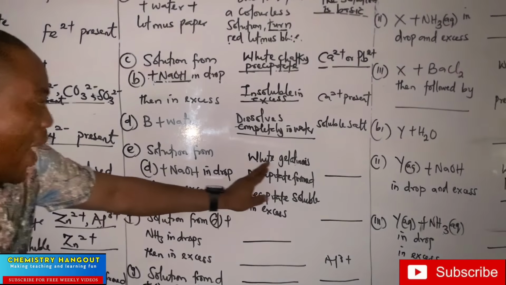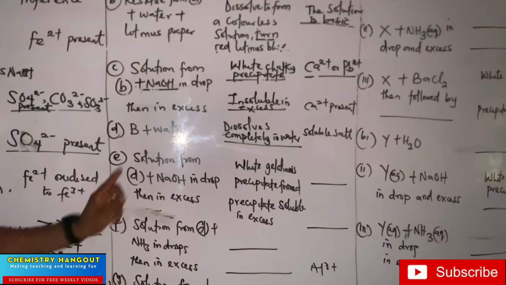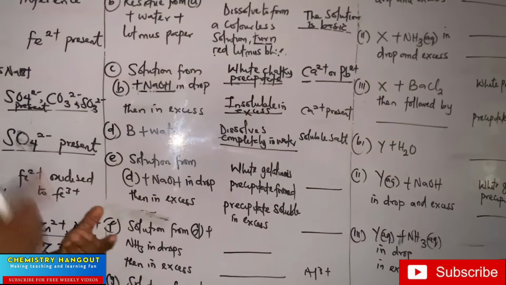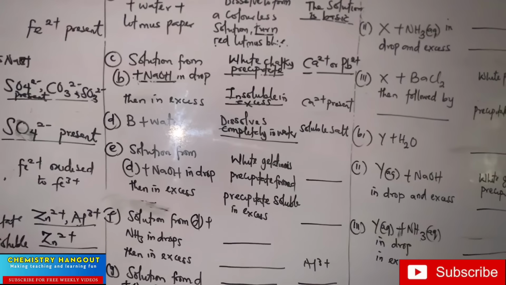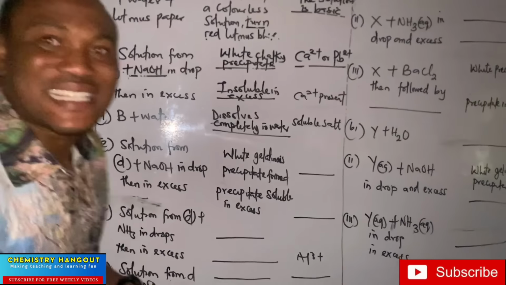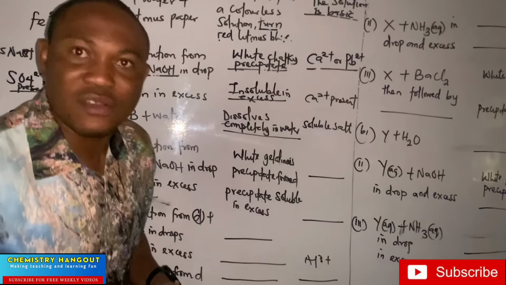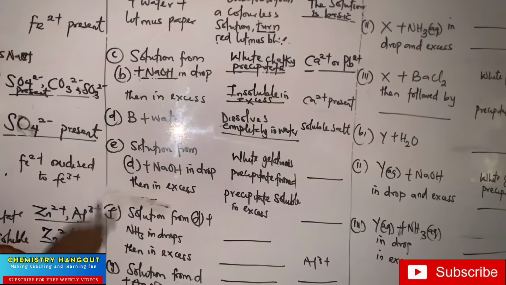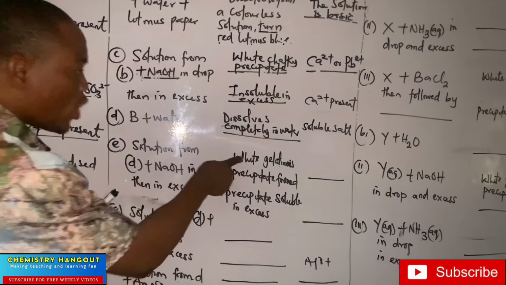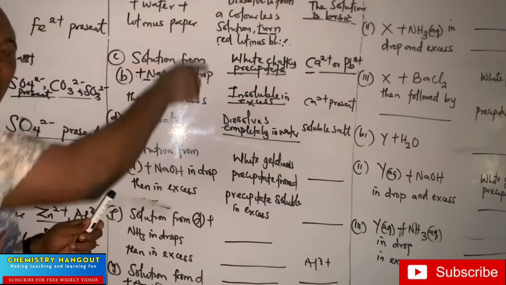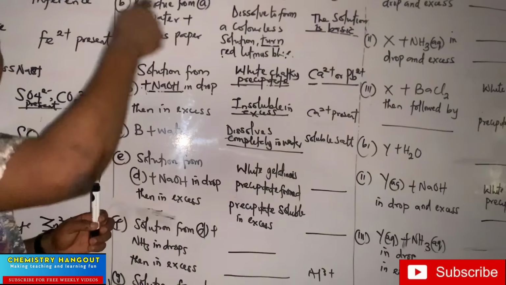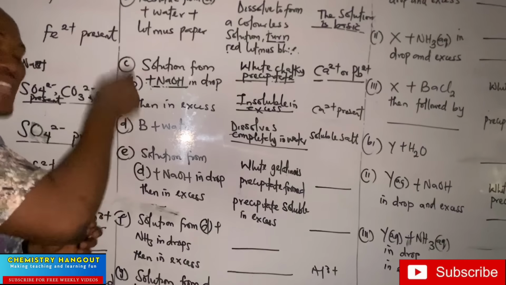Okay. So for white gelatinous precipitate, if it is for sodium hydroxide, there are two ions that are likely to be present. What are they? They are zinc and aluminium. Note the difference between white gelatinous precipitate and chalky. If it is chalky, that will be calcium and lead. Alright? If it is white gelatinous precipitate, that will be zinc and aluminum.